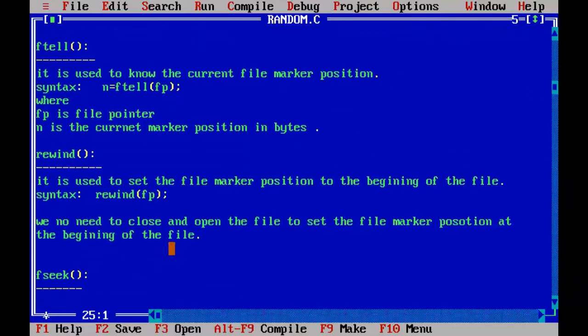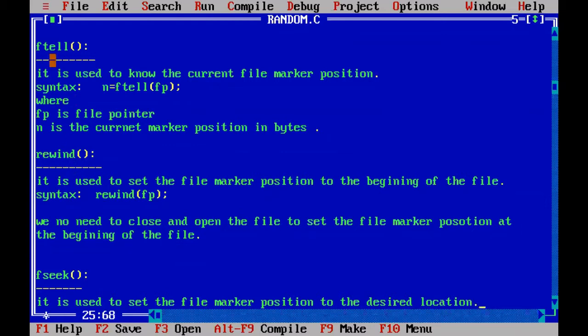This function is used to set the file marker position to the desired location. Here, the ftell function is used only to know the marker position.